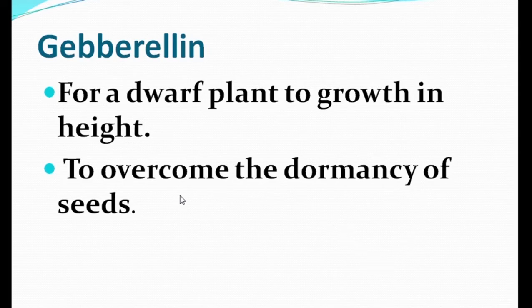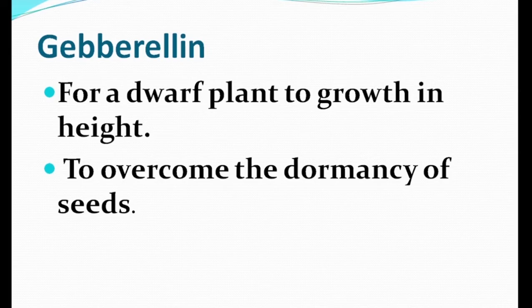Why overcome this problem? Because in Bangladesh, our country, and in different countries, different types of natural disaster occur. And our country is an agriculture based country. So farmers apply this gibberellin phytohormone to overcome the dormancy period so that the harvesting period will overcome the natural disaster problem.